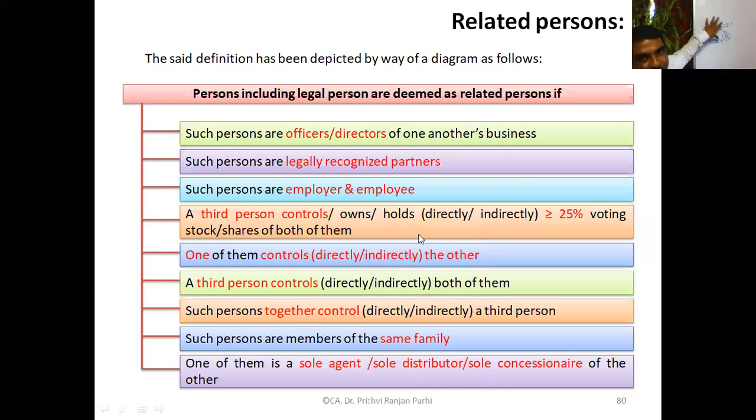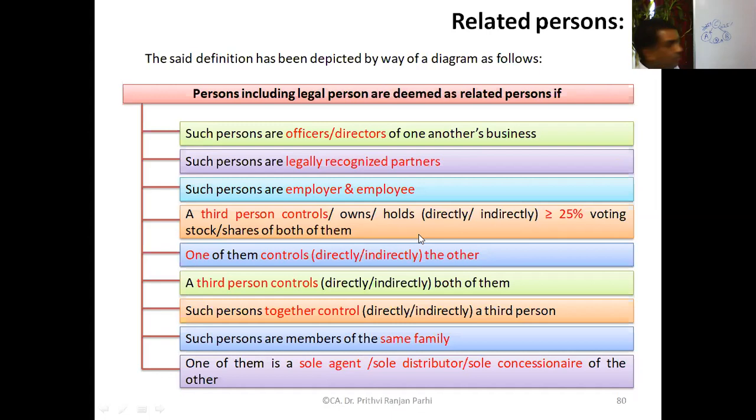First case is that of shareholding. Even without shareholding, a third person can control. If a third person controls both of them, they are also related persons. Okay. And such persons together directly control a third person.